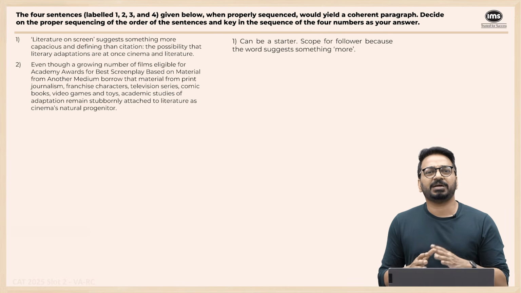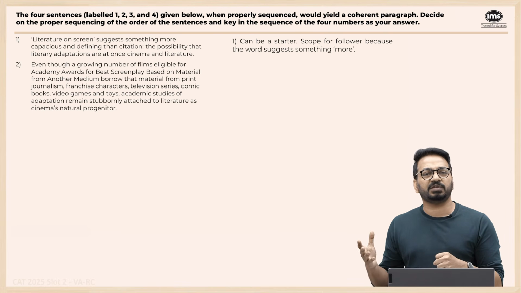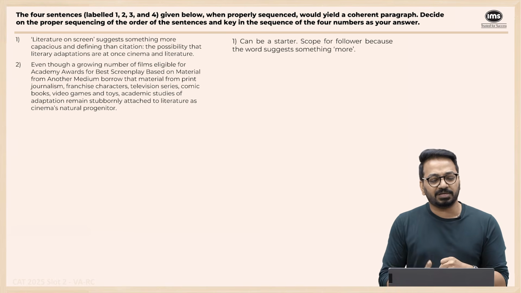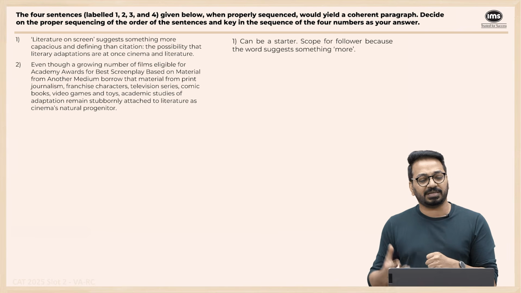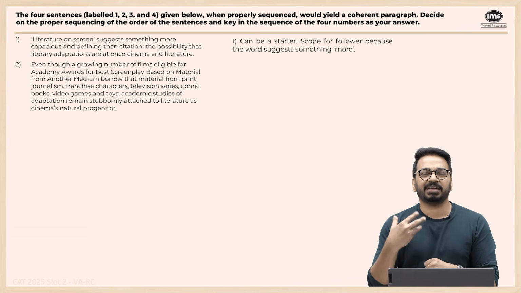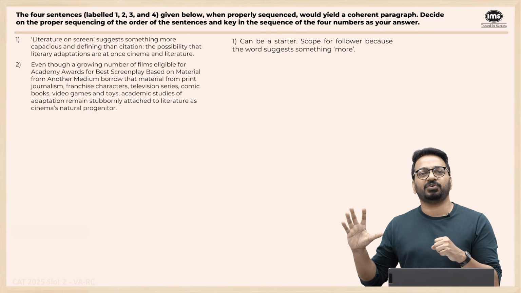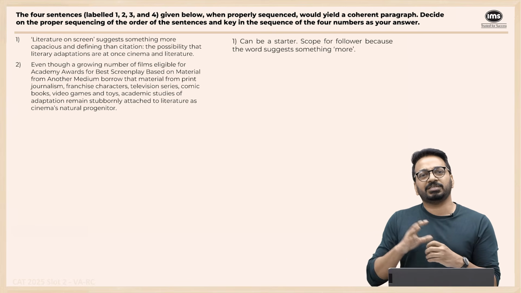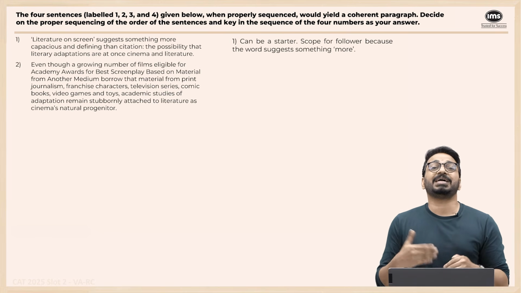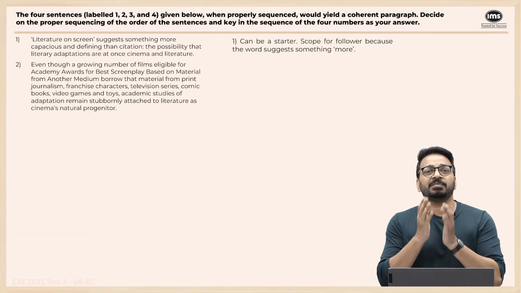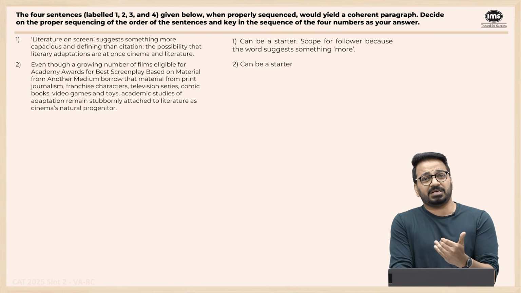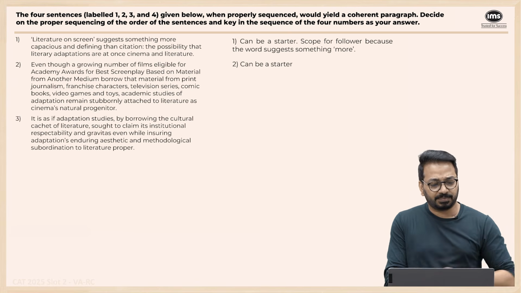So despite the fact that a lot of films these days, even Oscar-nominated ones, are made from many other sources, somehow in all the academic studies, they think literature is what gave rise to films. That films are adapted from books is still the outdated idea that is there, right? So this also can be a starter.